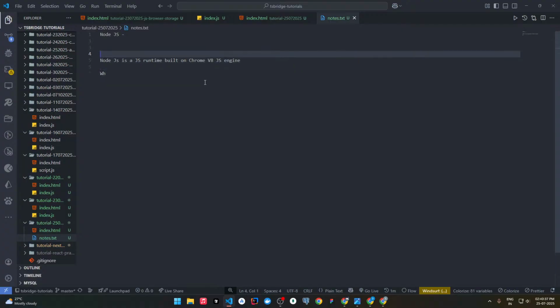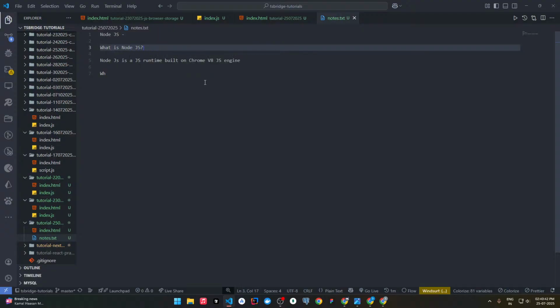This was the answer for what is Node.js. Now, what does Node.js do? Node.js allows us to run JavaScript on the server side. You can understand it like we can run JavaScript on our normal system. It provides us an environment through which we can actually develop in JavaScript.